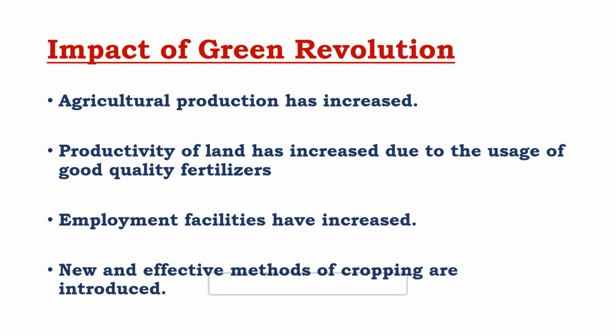Agricultural production has increased. So, this is a very important point, right? It talks about what happened after the Green Revolution. Suddenly the production of agricultural crops has increased. Then, productivity of land has increased due to the usage of good quality fertilizers. Employment facilities have increased, and new and effective methods of cropping are also introduced. So, these are the 4 points which you need to learn in the impact of Green Revolution.